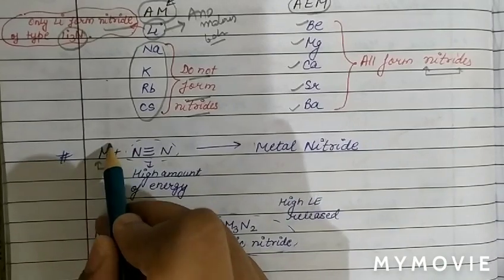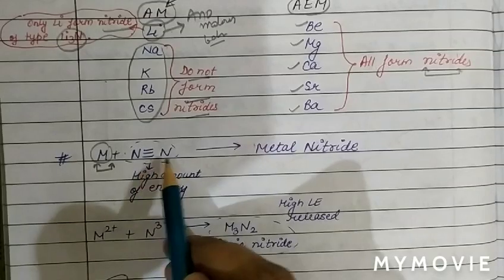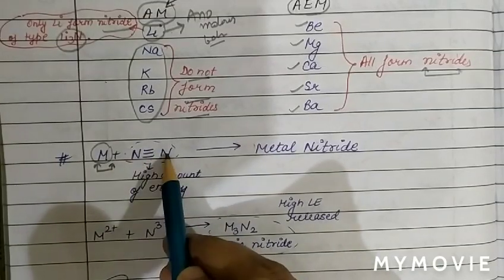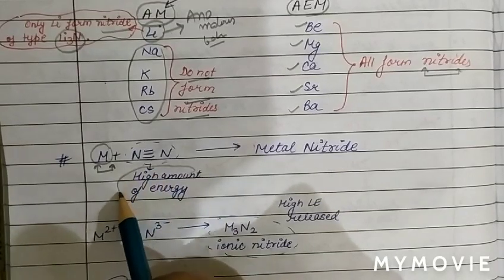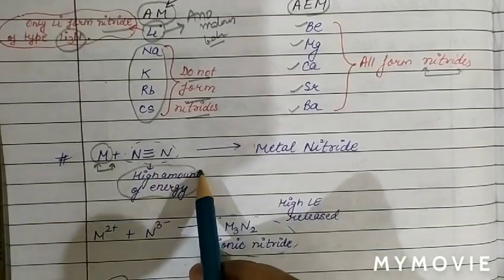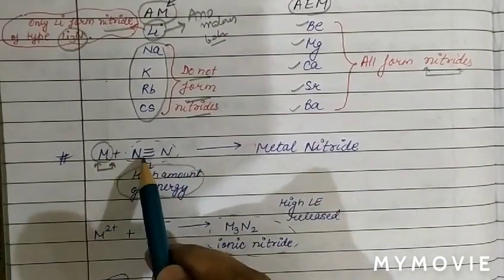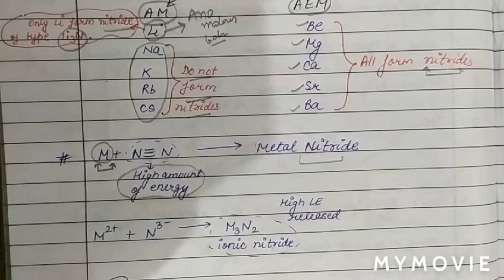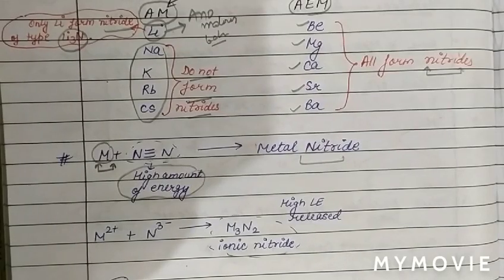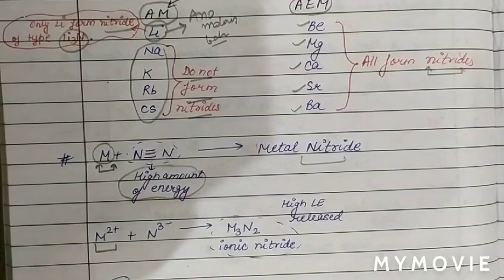Now see basically the formation of nitride. As we know, when the metal, which is an alkaline earth metal, reacts directly with nitrogen, in nitrogen, due to the triple bond, there is high bond energy. Therefore, a high amount of energy is required to break this triple bond. So when the metal directly combines with nitrogen, it forms metal nitride.